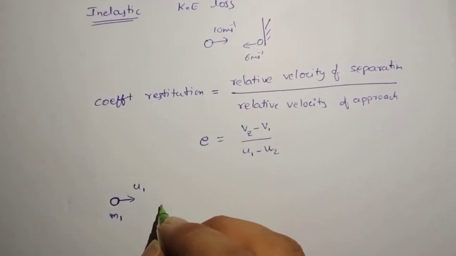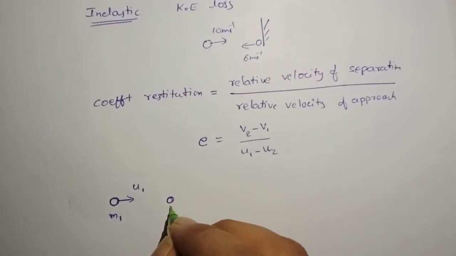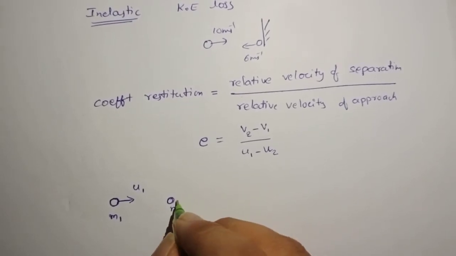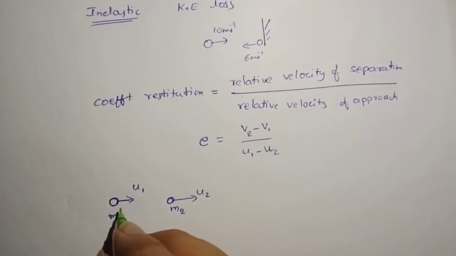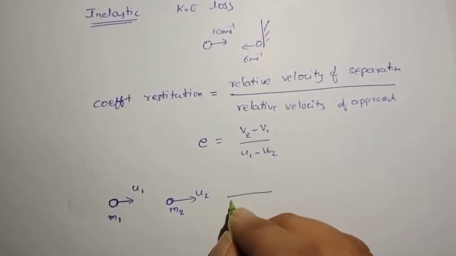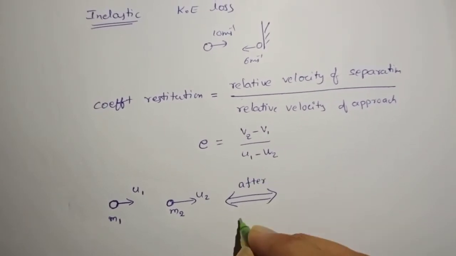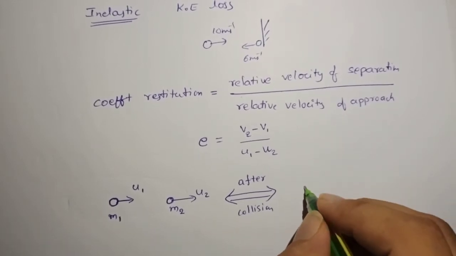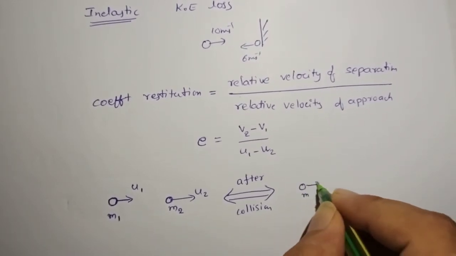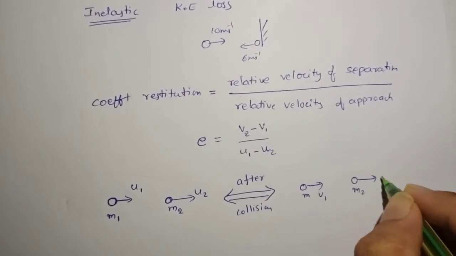Then there is one more body of mass m2, which is initially moving with the velocity u2. They collide with each other. After collision, say m1 is moving with a velocity v1, m2 is moving with velocity v2.